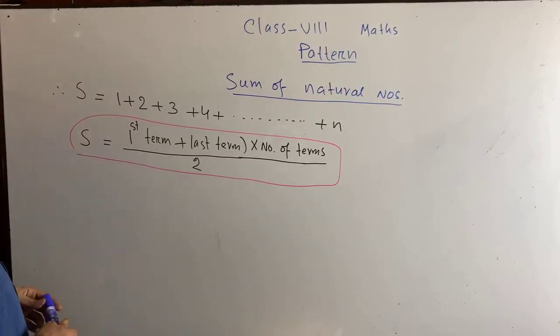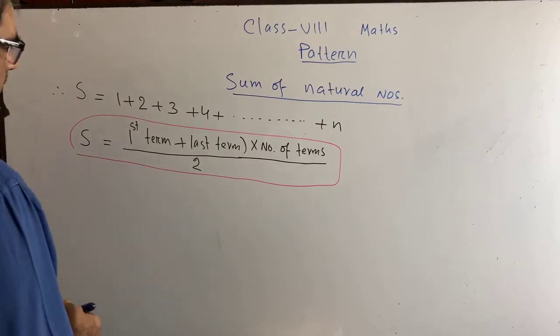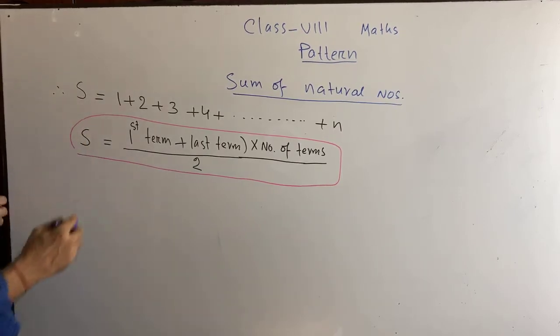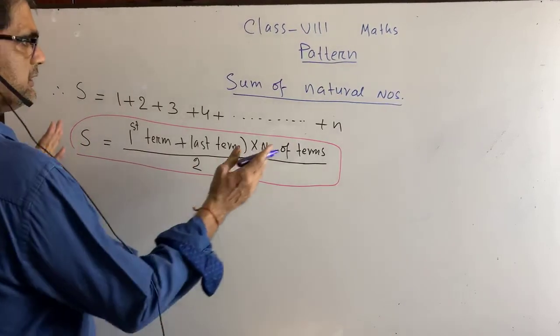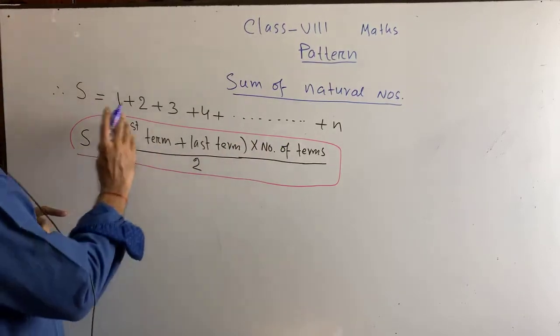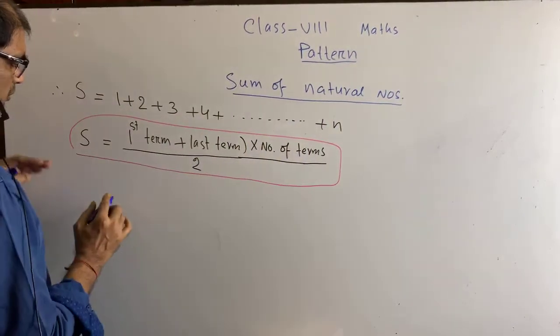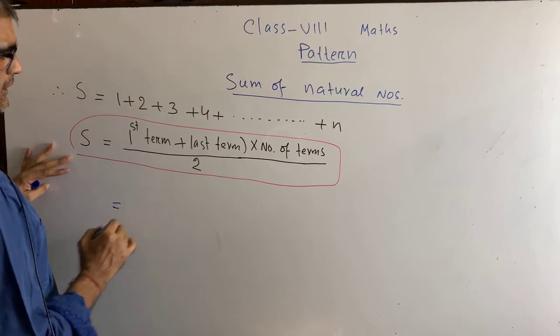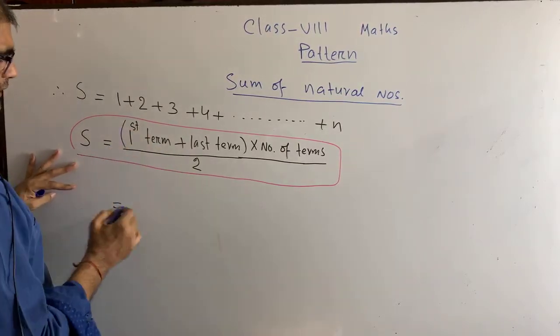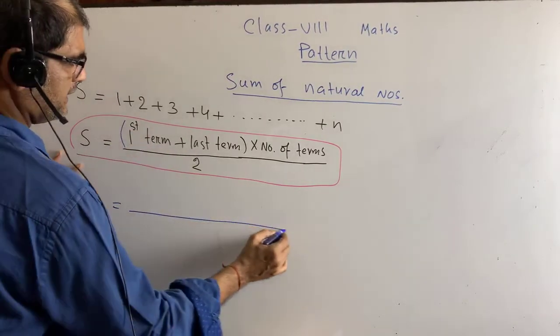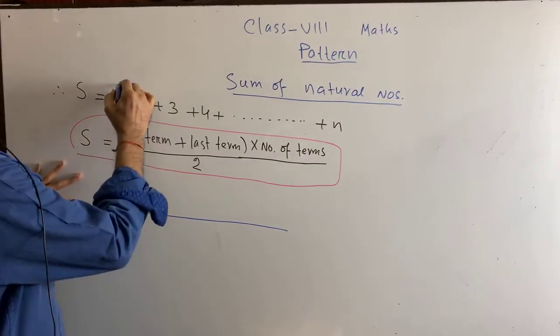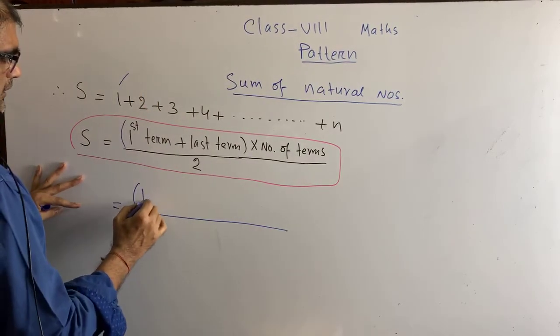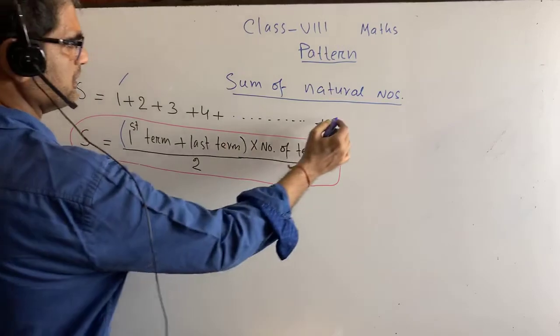Now you see here, suppose you are told to determine the sum of first n natural numbers. Yes, it is the formula. Now can we put the formula? You see it will be bracket here. Now can we put the value here? What is the first term? First term is 1. You put here 1. What is the last term? Last term is n.